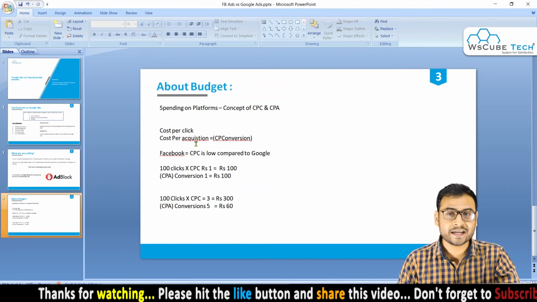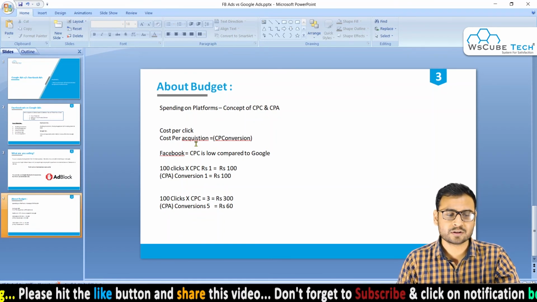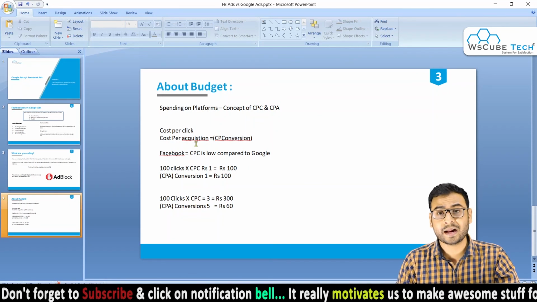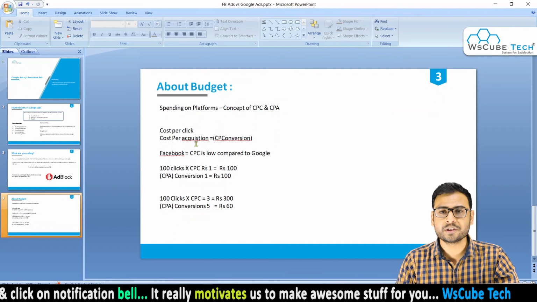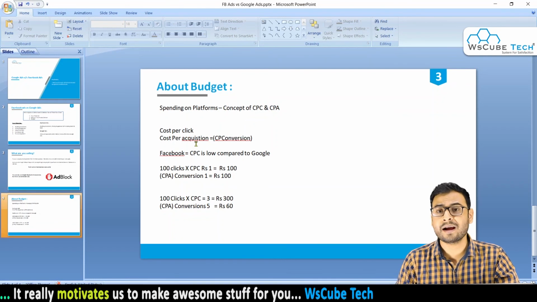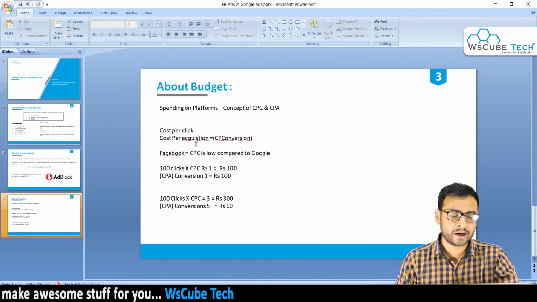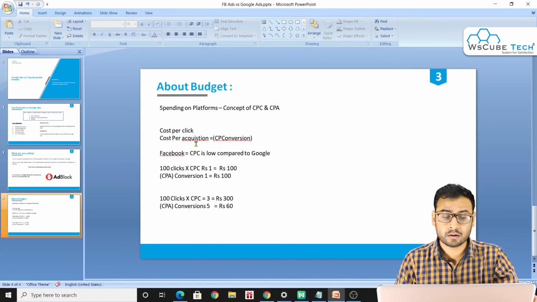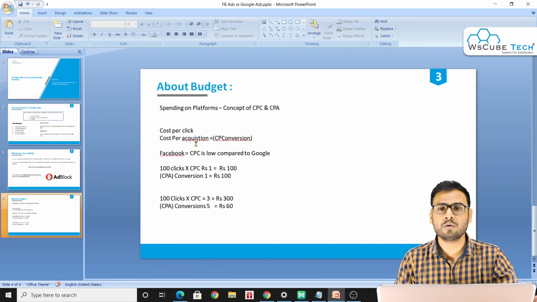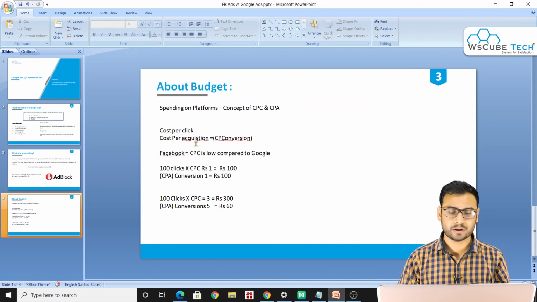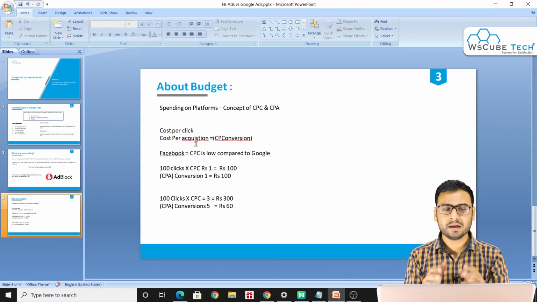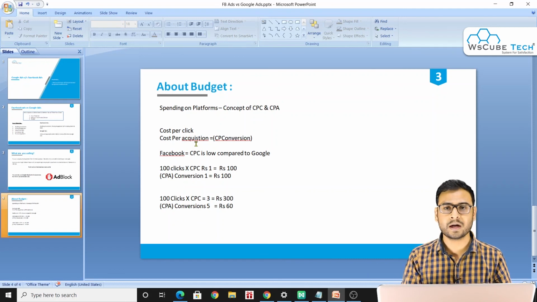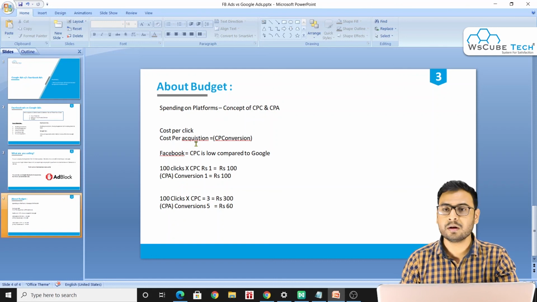Many times your clients also ask whether we should go for Facebook Ads or Google Ads. And nowadays the client basically believes in the hybrid strategy. So you must have some hybrid strategy also, where you will be bringing traffic from Google Ads and then remarketing to them on Facebook. So you have to define some hybrid strategy also. That is something different. But primarily, if we want to define the differences between Google Ads and Facebook Ads, here are some points that will definitely help you.